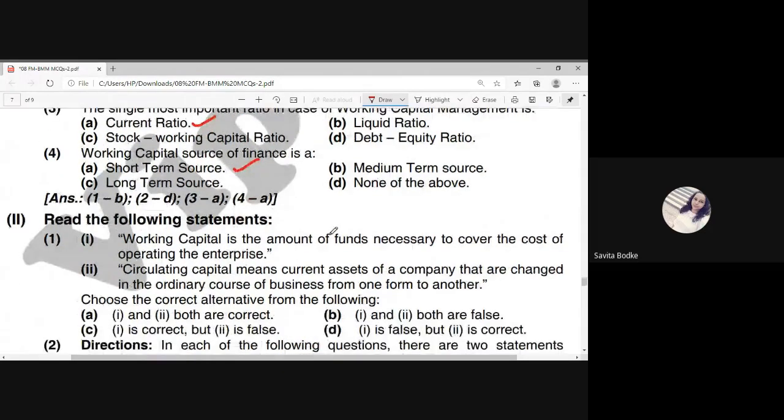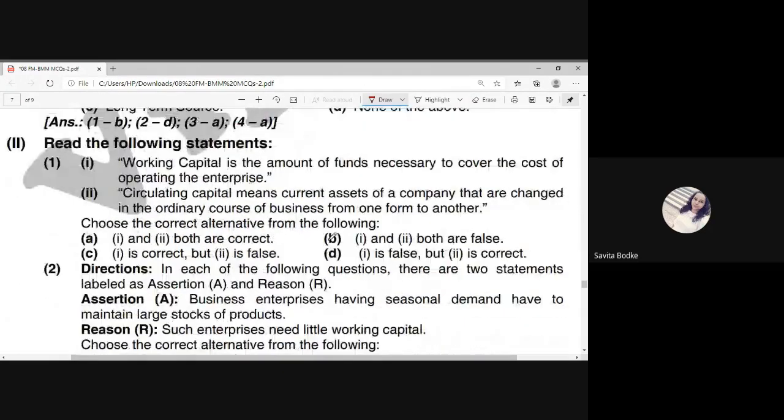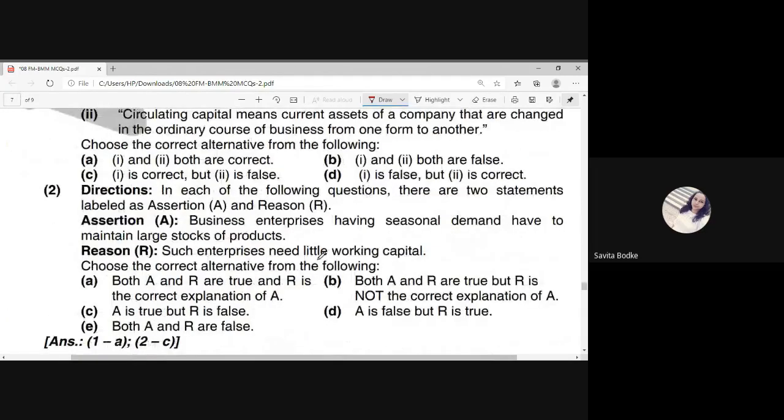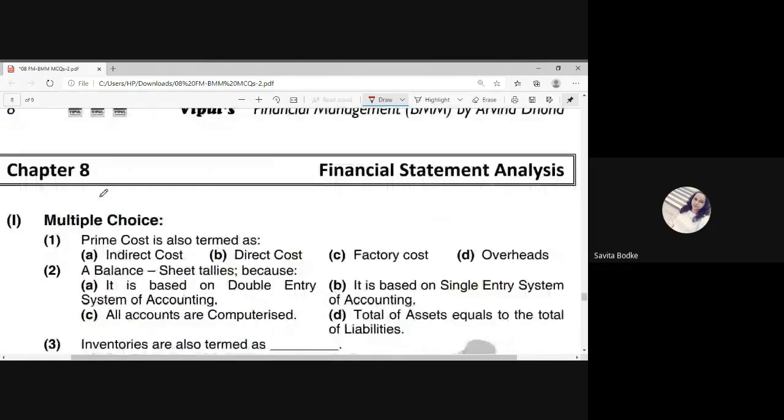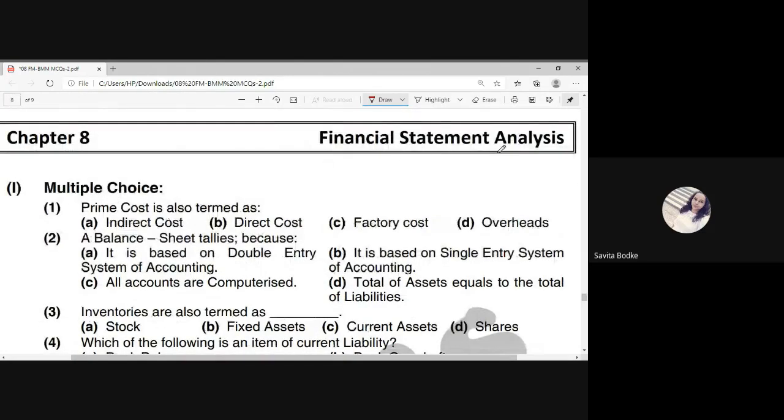Now the next one is read the following statements. Now they have given you these statements over here, but I'll advise the students to please skip this part, because this is not that important from your MCQ based examination. Now I'll move on to the next one, that is financial statement analysis, your chapter number 8.